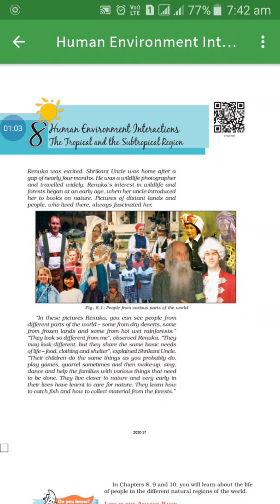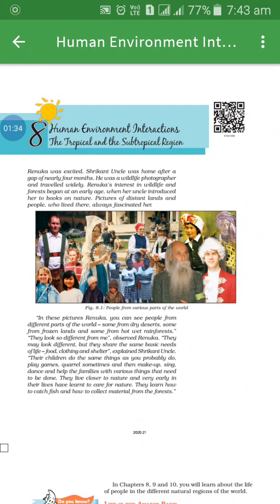They look so different from us. Observed by Renuka. The story begins from Renuka, because she liked to see the pictures of distant lands and people. So she observed the picture. They may look different, but they share the same basic needs of life. What needs, students, of the life?